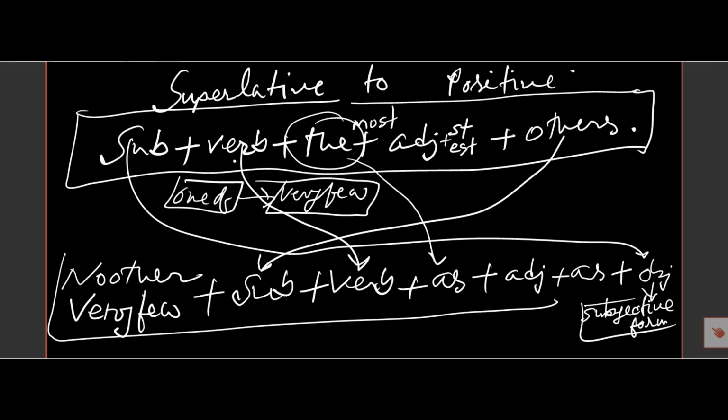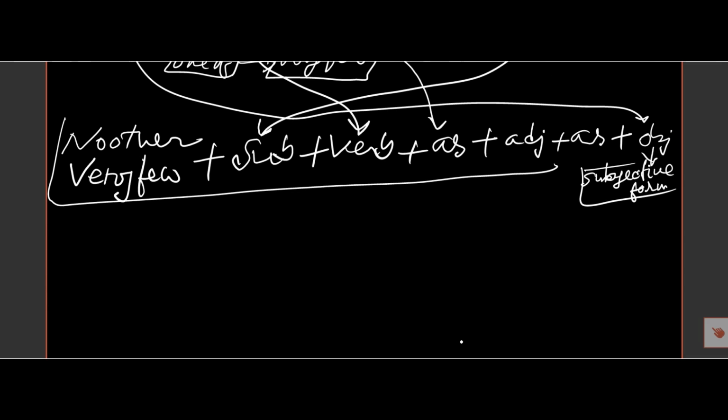Then the verb will come here after the subject, and then the will be changed into as. The will be changed into as, and then the adjective will be in the positive form, and after the adjective there will be another as. So before the adjective there will be an as, and after there will be an as, and the subject will be after the as. So this is the structure of positive degree. Now see the example.